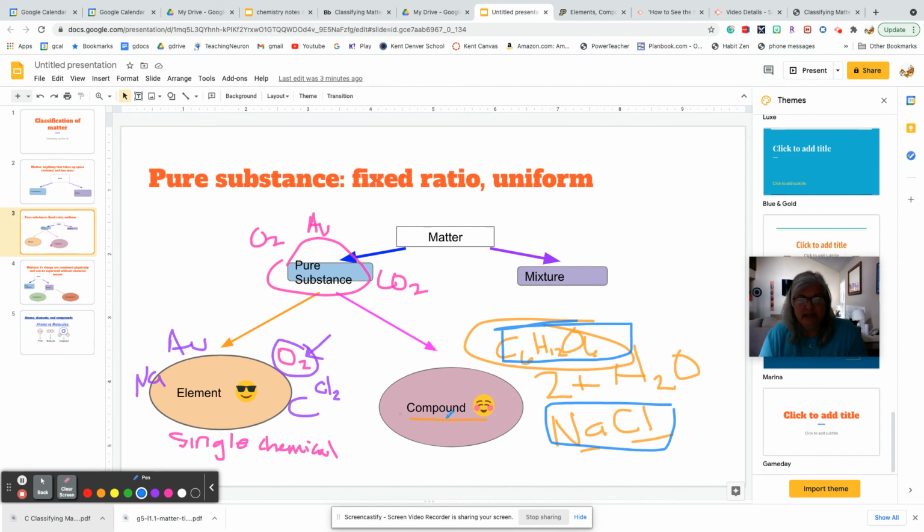So the difference between an element and a compound would be an element would be a single type of chemical off of the periodic table. So that's pretty easy, carbon by itself, versus a compound where multiple are combined together chemically. Now these are chemically bonded, right? So that's different than a mixture where they're just physically put together. So in order to separate sodium and chloride, I would have to use some type of chemical process. Same thing with sugar. In order to break those apart, which we do in our bodies with digestion, I would have to use a chemical process. So I hope that clears that up.